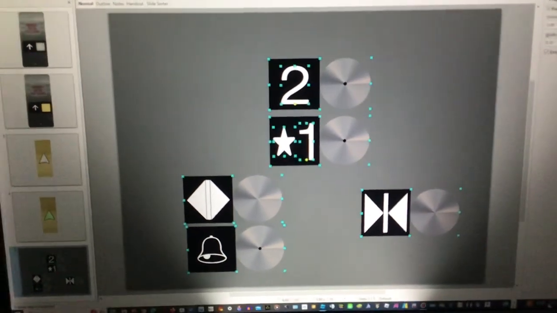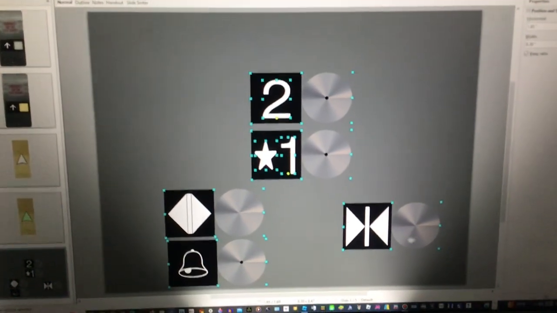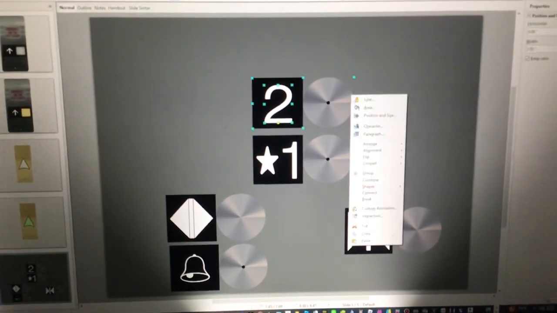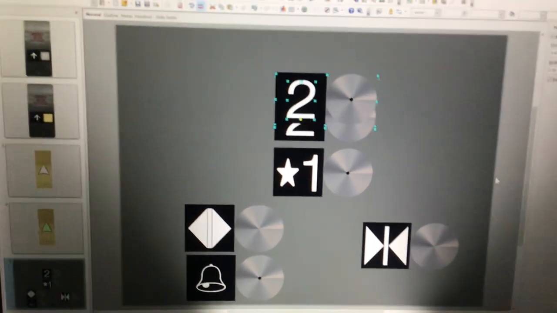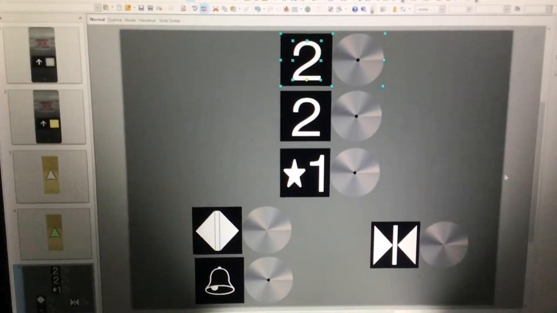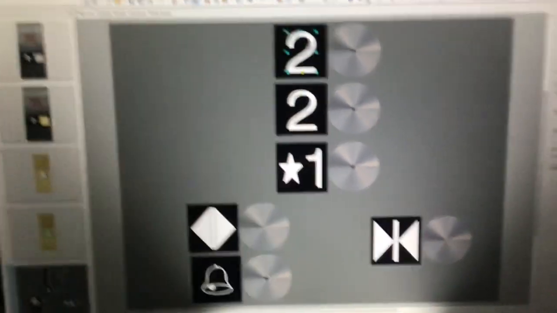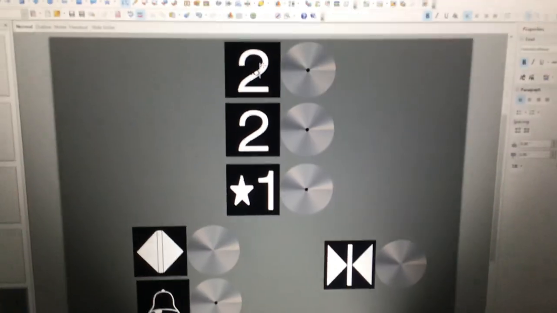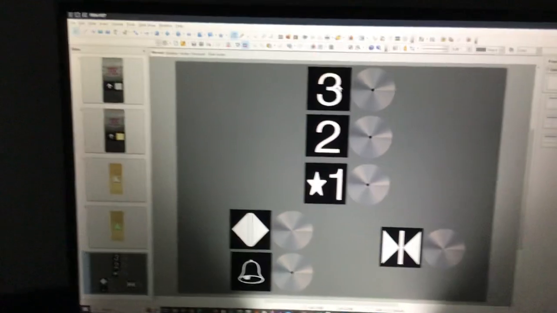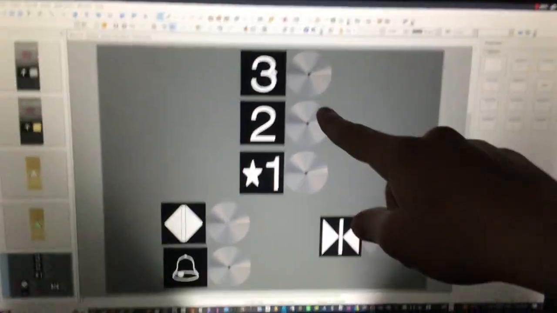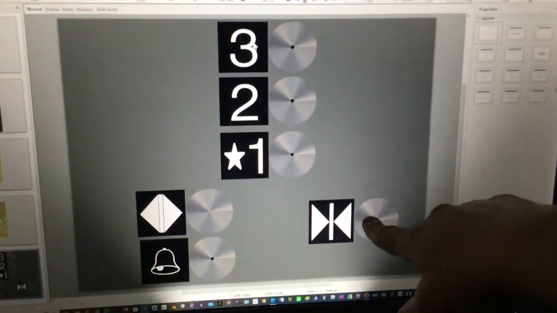Now we're going to make a 3rd floor. All right, we're going to copy and paste it, and we'll make it a 3rd floor. There. Okay, now we have the fixtures: 1, 2, 3. The door controls.